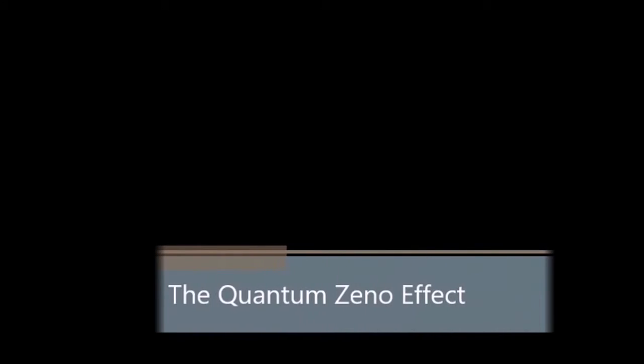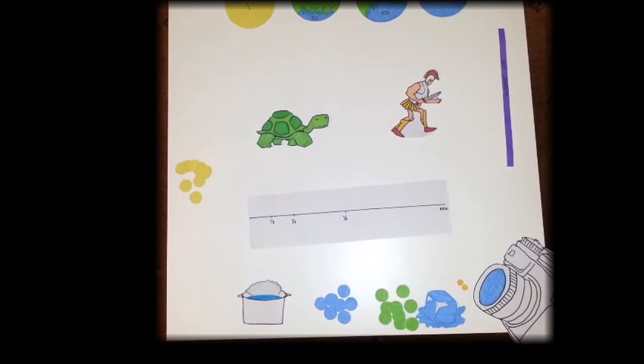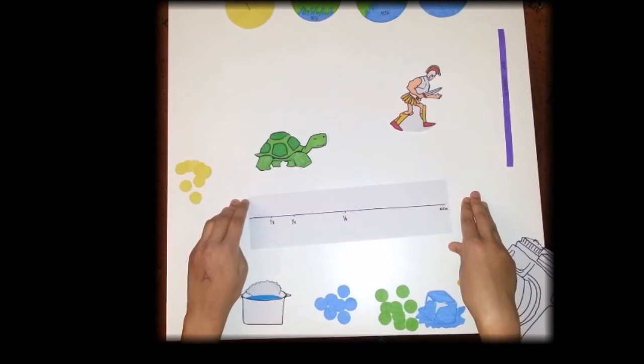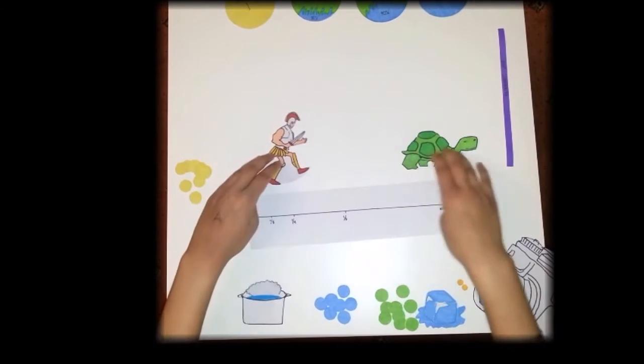Today we are going to look at the Quantum Zeno effect, and for that our journey begins in ancient Greece, where a tortoise is challenging Achilles to a race. The tortoise claims that, if given a 100-meter head start, Achilles will never be able to beat it.